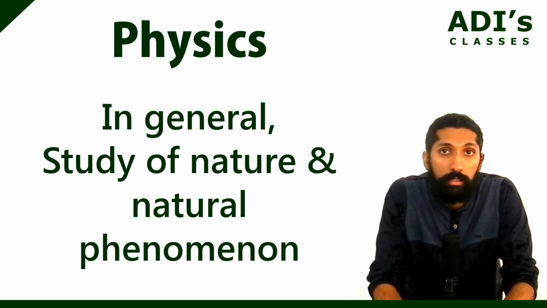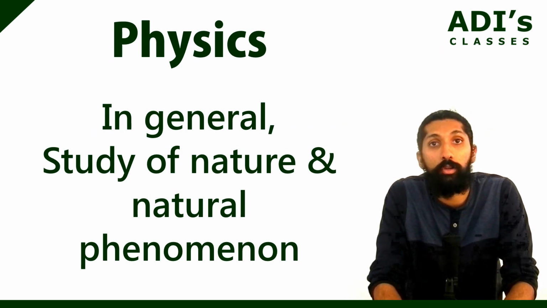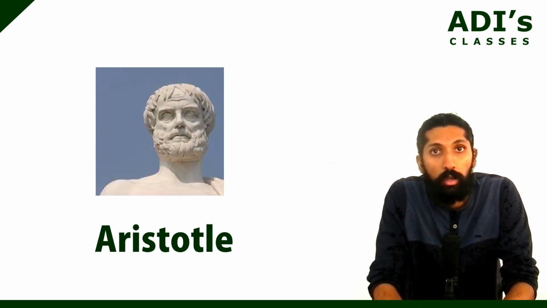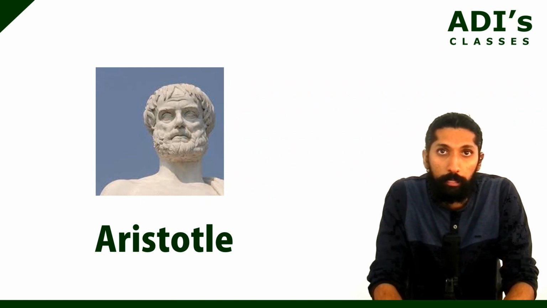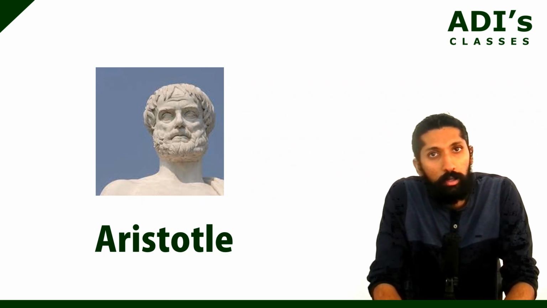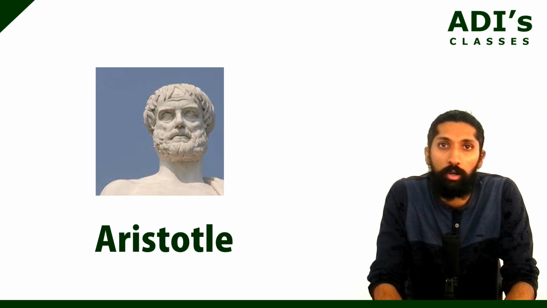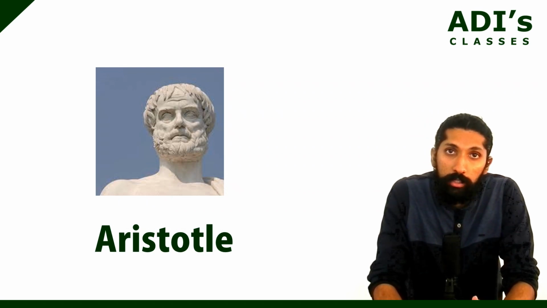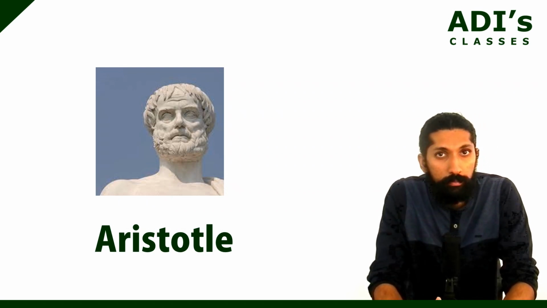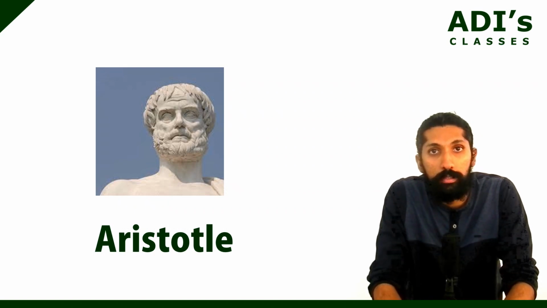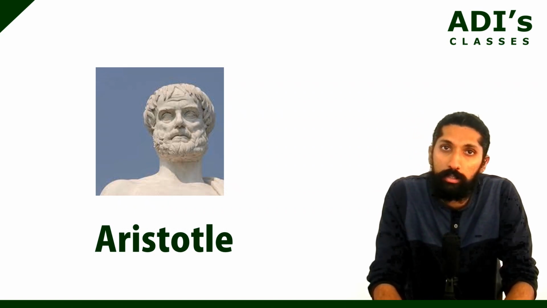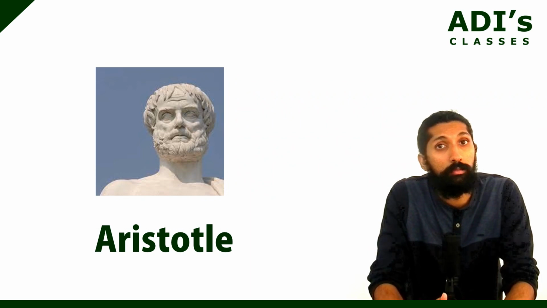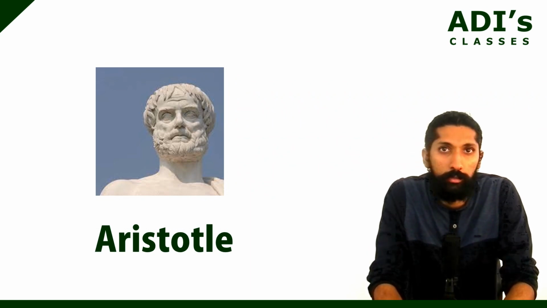The first person who made a note of these natural phenomena was Aristotle. Aristotle made a lot of observations. He did a lot of things in astronomy, a lot of things about distance, velocity, displacement, all these concepts. After that, we had a lot of people. Of course, it's not just one person who has done everything. It's over centuries, and a lot of people did a lot of things.